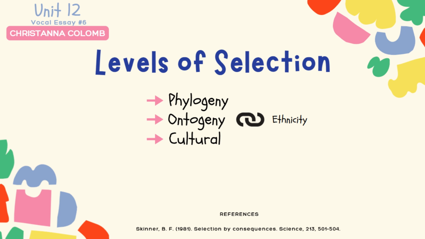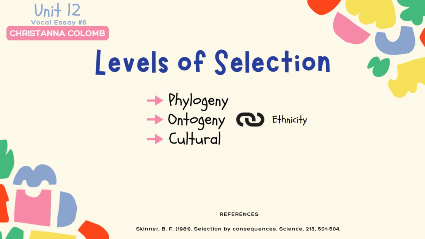The first level of selection is phylogenetic. It concerns the traits of a species that are passed down from generation to generation for the aid of survival. An example of phylogenetic selection is the color of one's skin. Those who have more melanin in their skin tone tend to be more protected from the sun's harmful exposures.